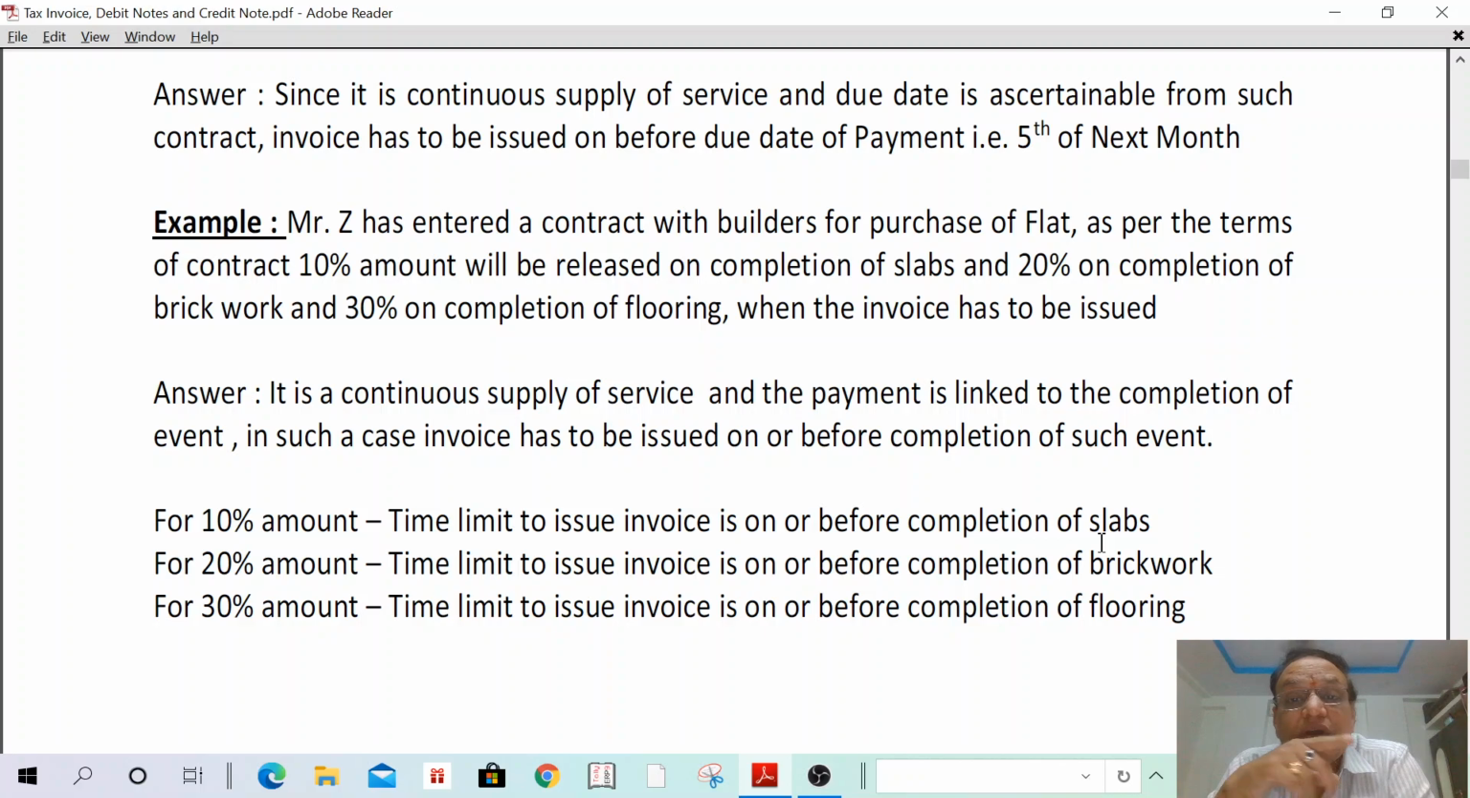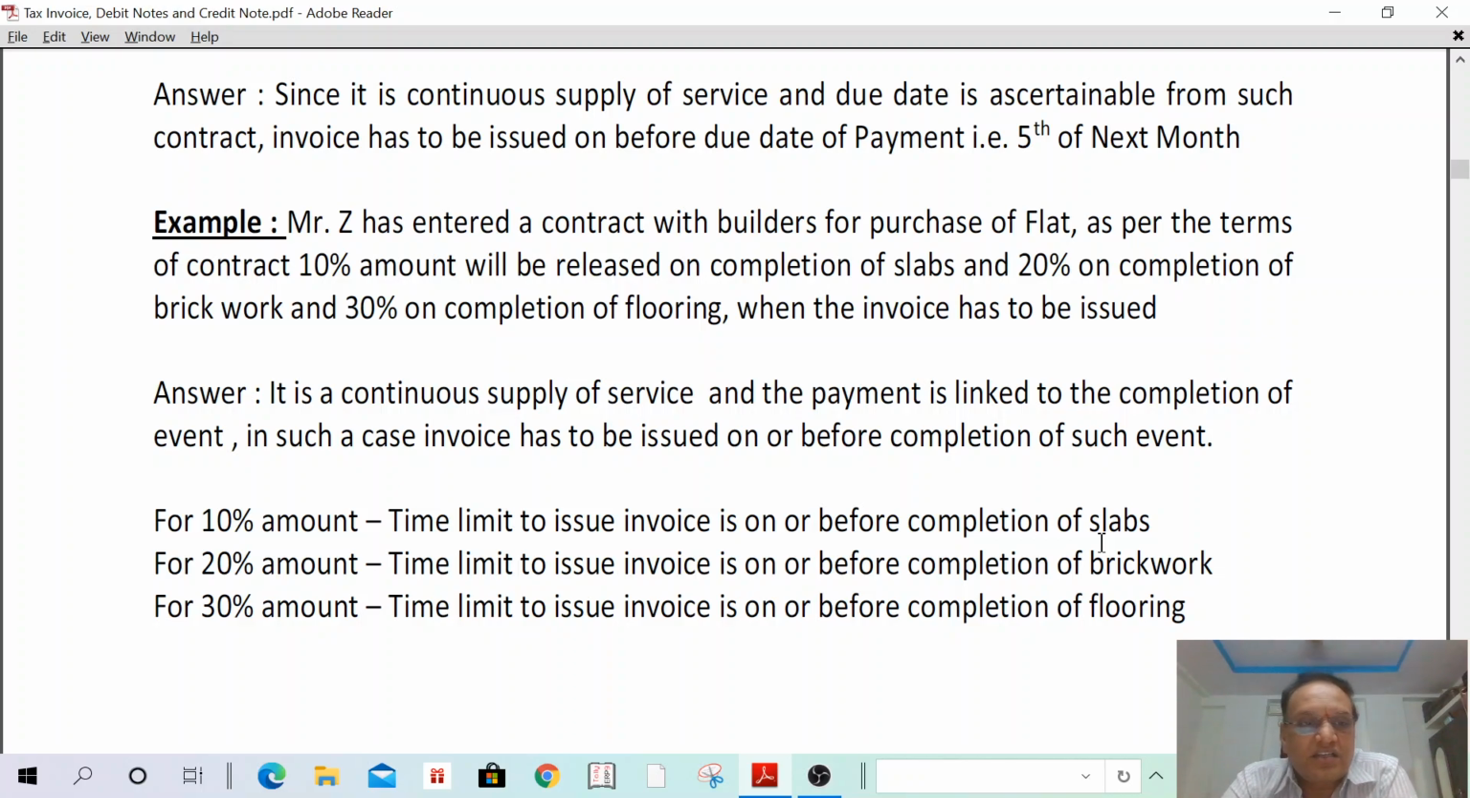And the payment is linked to completion of an event. Because 10% amount is released on completion of slab, 20% on completion of brickwork, 30% on completion of flooring. That means the payment is linked to completion of event. Therefore, it is a continuous supply of service, and its payment is linked to the completion of event. In such a case, the invoice shall be issued on or before completion of the event. Understand? Therefore, for 10% amount, the invoice shall be issued on or before completion of slabs. For 20% amount, on or before completion of brickwork. For 30% amount, the invoice shall be issued on or before completion of flooring.